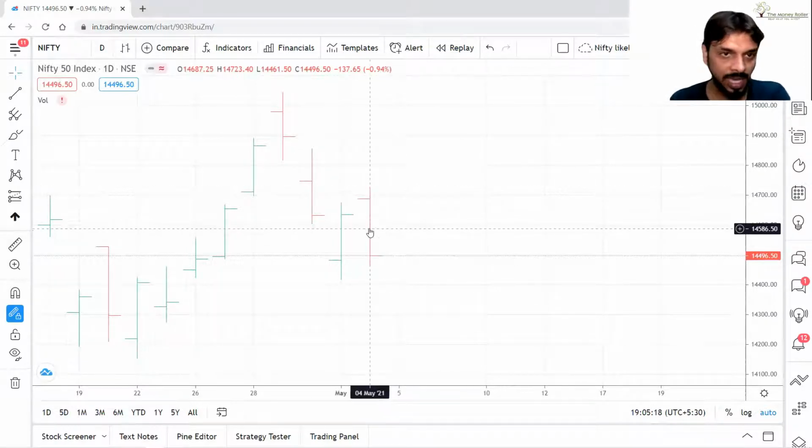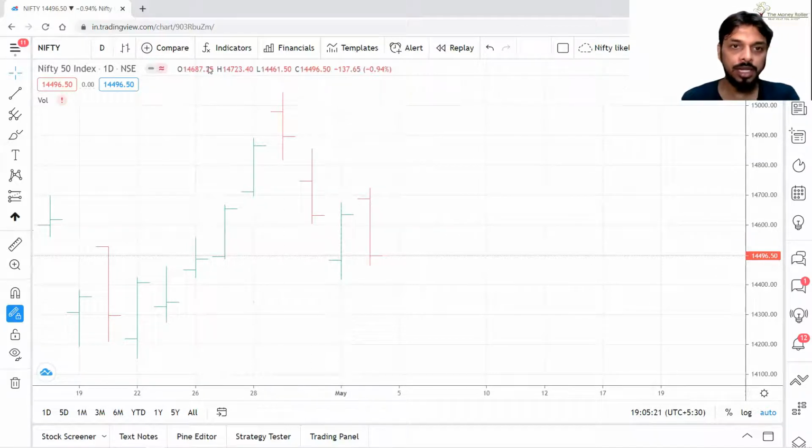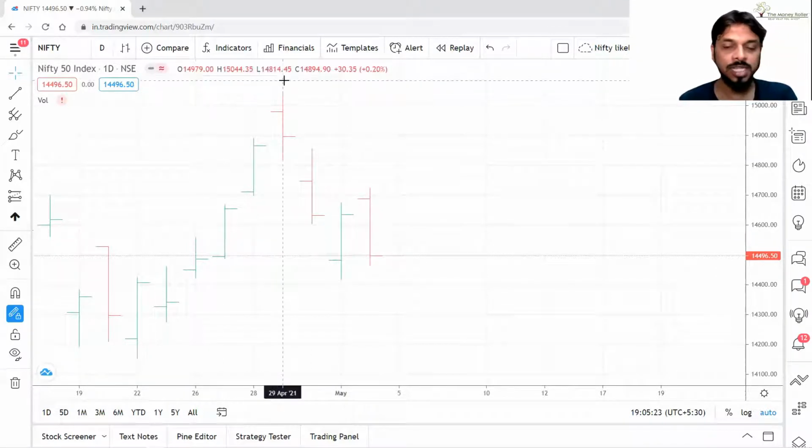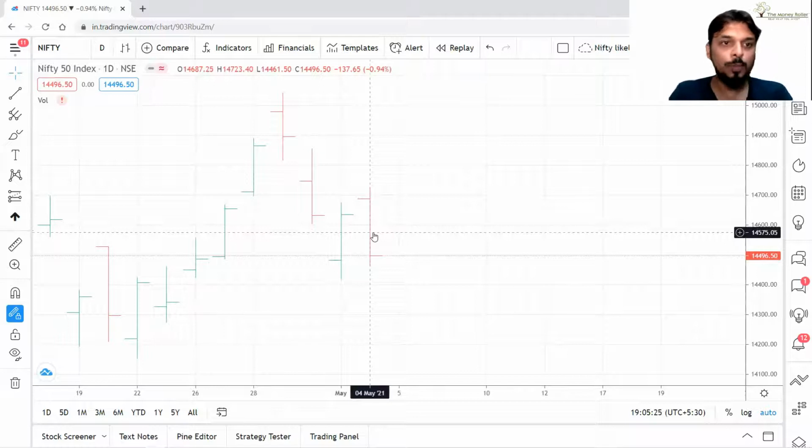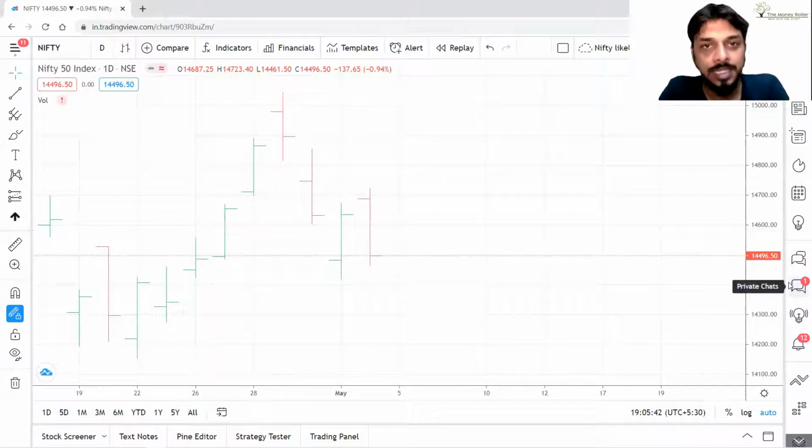So if we see today, here you can read everything, OHLC. For today, open was 14,687.25, high was 14,723.40, then low was 14,461.50. Okay, and the close was, you know what is the close, that is 14,496. This is your bar chart.